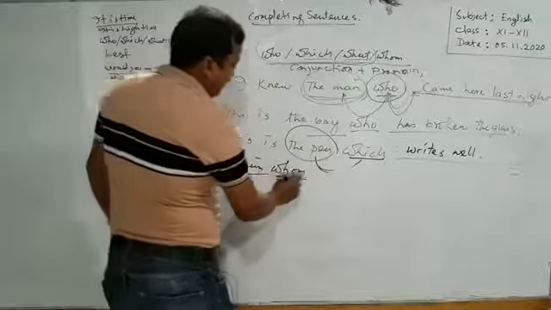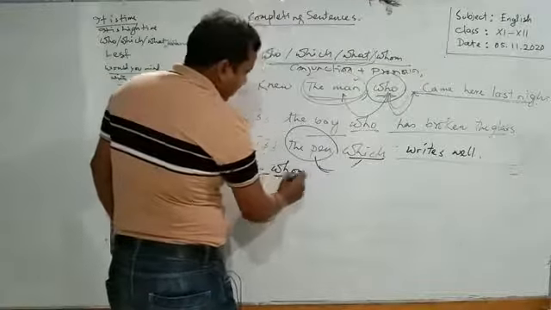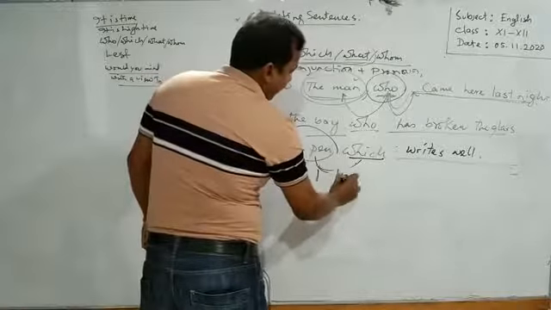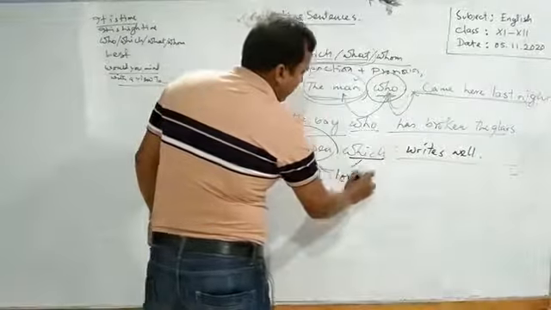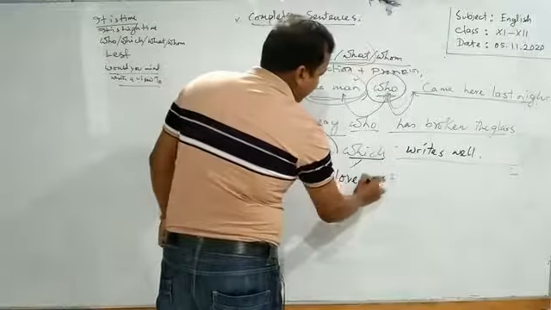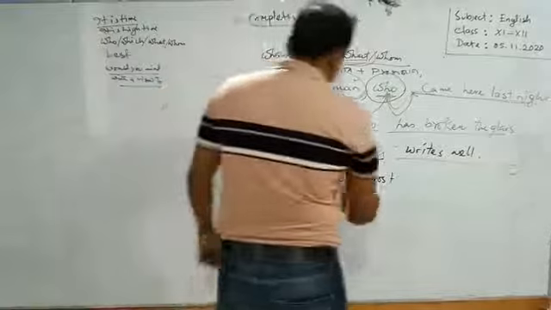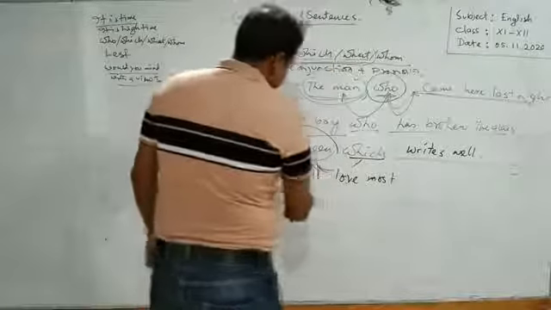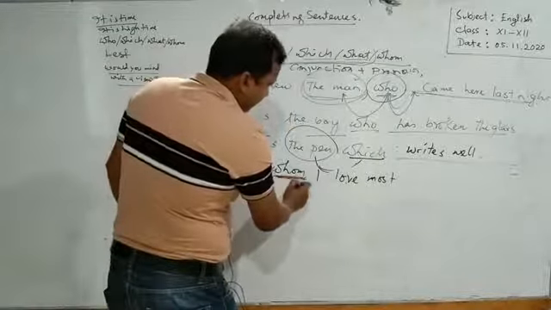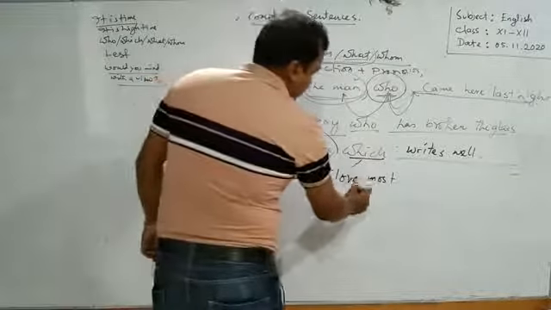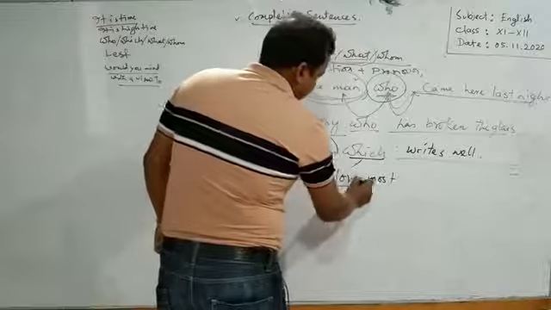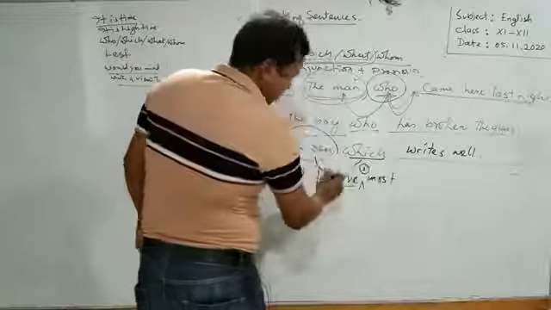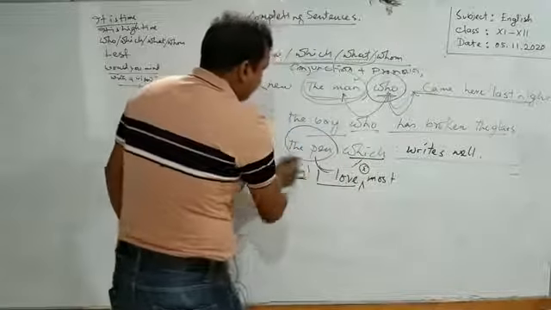Rohim, whom I love most. Learners, here whom is the object of the first clause, I love, and this object is here the word whom.